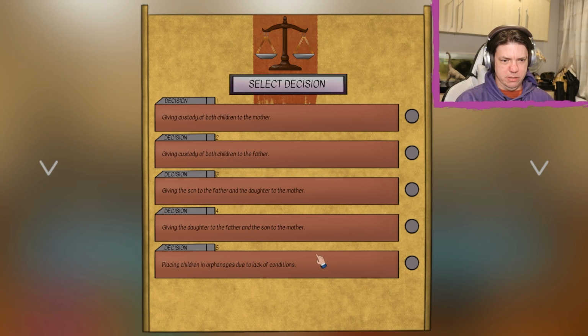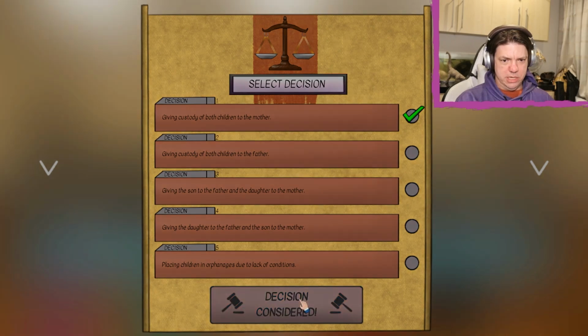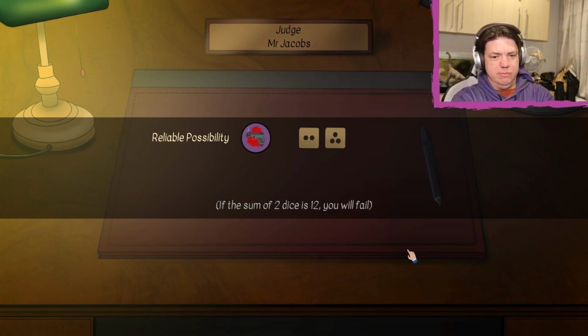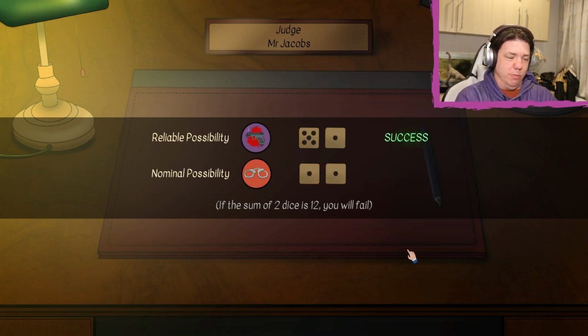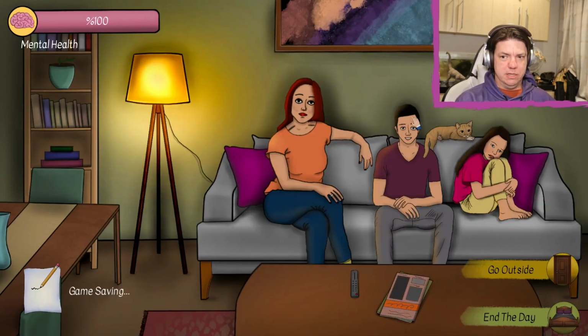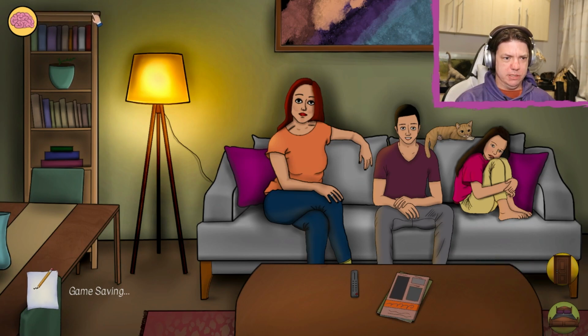Son to the father and daughter to the mother, giving the custody of both children to the mother. I mean, without any other information, the children said they wanted to be together, and one of them said that they would prefer to be with their mother. So that's what we did. That's where we went. Feel bad for the father there, but it is what it is.